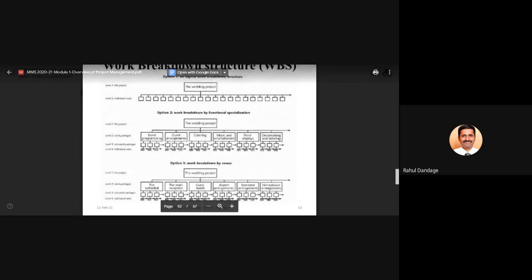Like if you try to draw the work breakdown structure for your own project, because as semester 4 MMS students you are undergoing, you have a project to be completed. So the title of the project will be at the top, then the main activities, then in those main activities there will be some sub activities, and again in the sub activities there will be more sub activities. Likewise, if you draw a chart, that chart is nothing but the work breakdown structure for your own project.